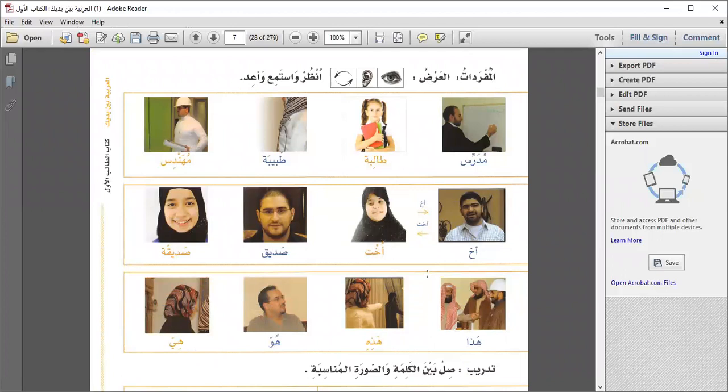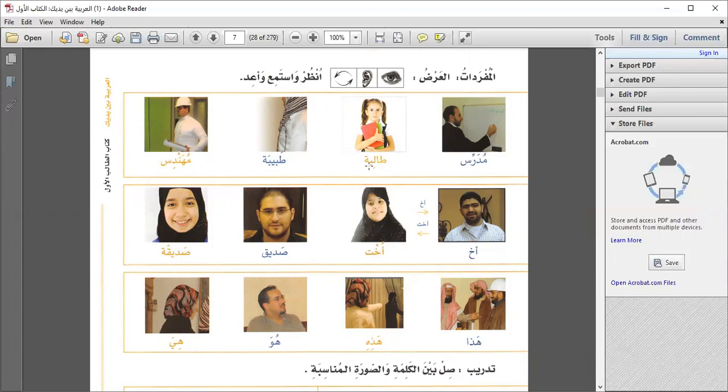Al-mufradat means vocabulary. Now here we'll say mudarris, that means teacher. Taliba, student. Tabiba, doctor. Muhandis, engineer. Now what you have to do if it's a woman, a girl, and you have to use the word mudarris for the woman, what will you do? Mudarrisa. You add ta marbuta at the end. Just like talib. If you remove this ta marbuta at the end, it will become talib for male. It's for female, so we'll say taliba.